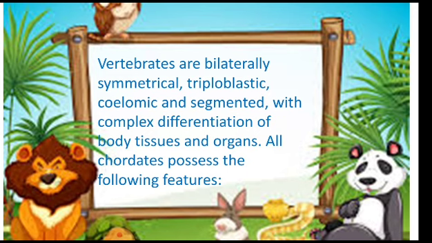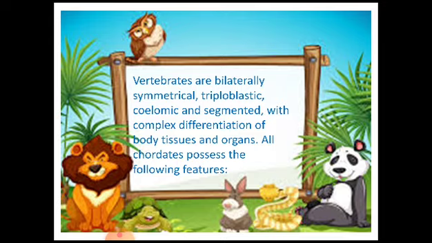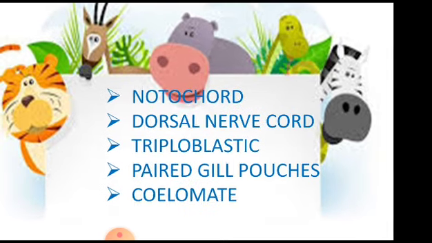We have gone through all these words in the previous phyla also, but still let me repeat that they are bilaterally symmetrical, tri means 3 and triploblastic. Coelomic means having a cavity, and segmented means divided into many parts with complex differentiation of body tissues and organs. All chordates possess the following features. Now let us see what features the vertebrates possess.